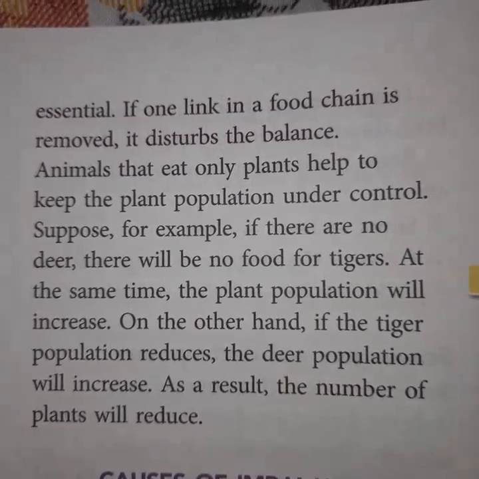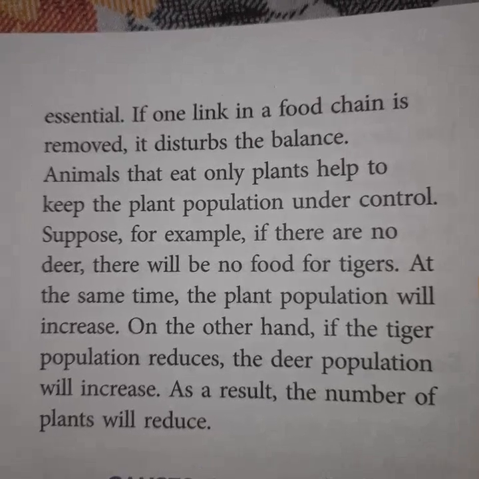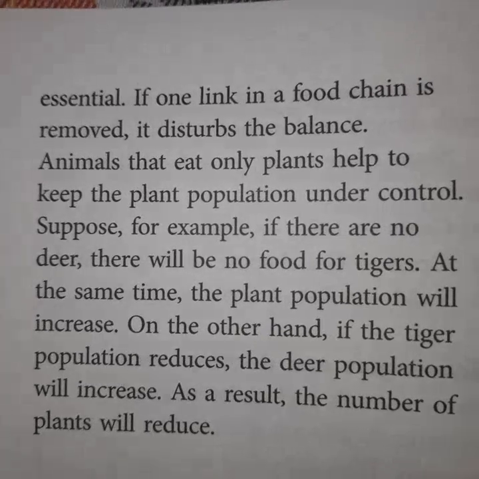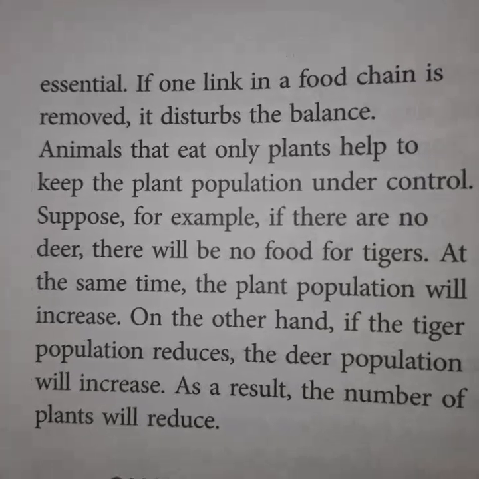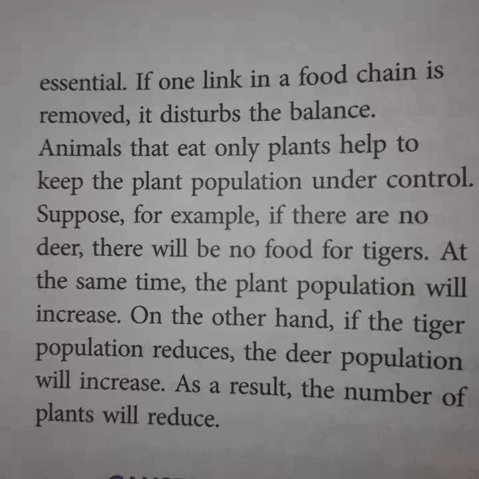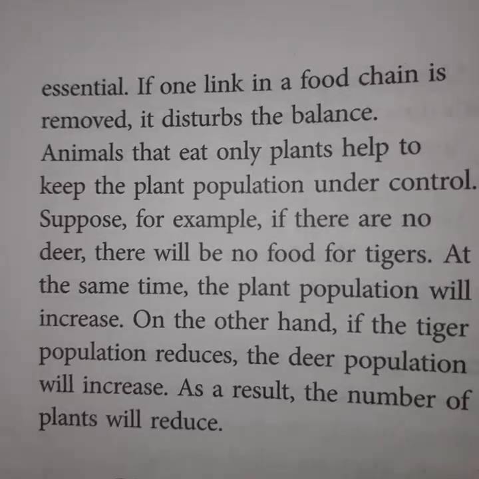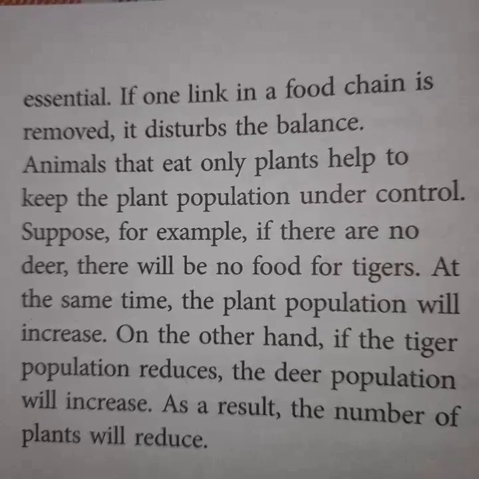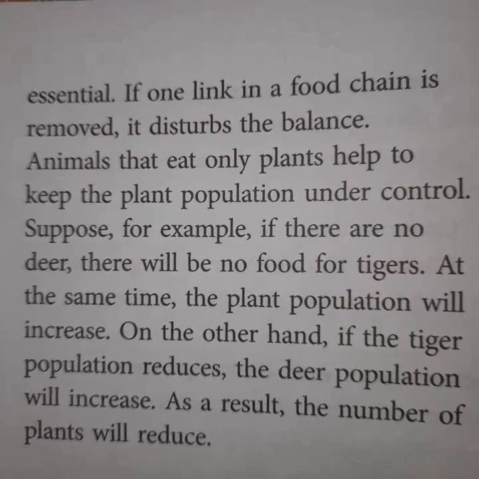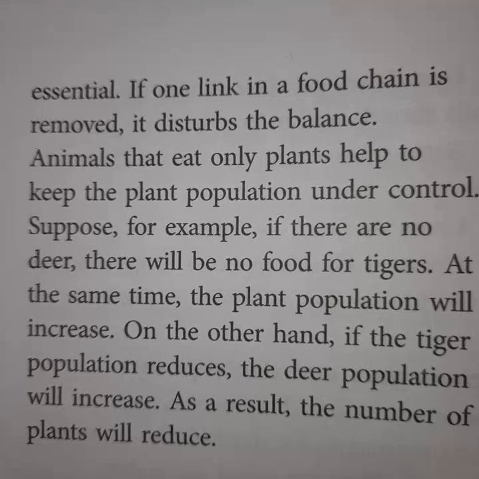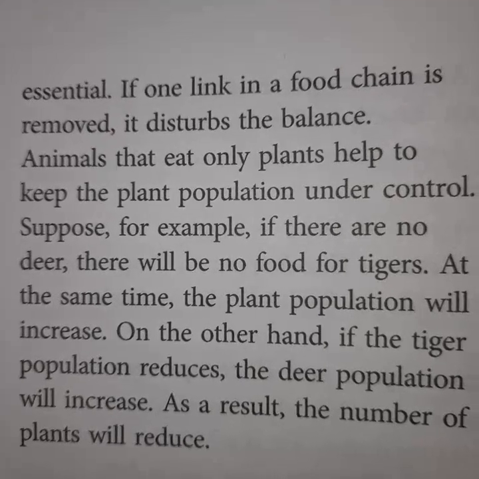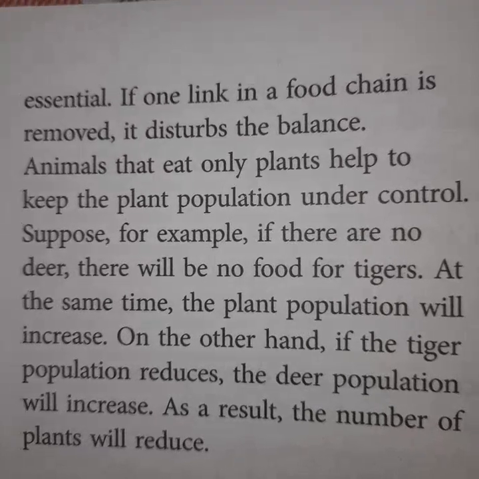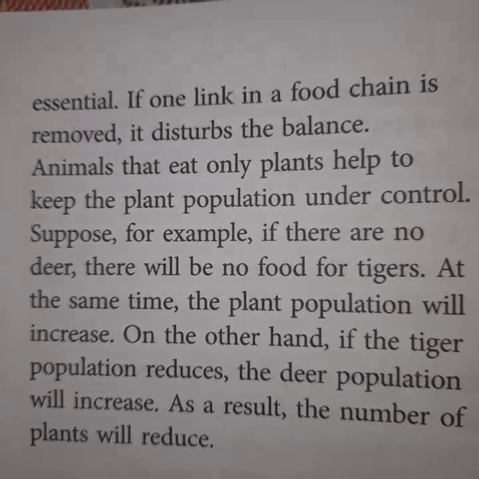Animals that eat only plants help to keep the plant population under control. Suppose, for example, if there are no deer, if there are no herbivorous animals, there will be no food for tigers. Tigers means carnivorous animals. So at the same time, the number of plants will increase. On the other hand, if the tiger population decreases, the deer population will increase.